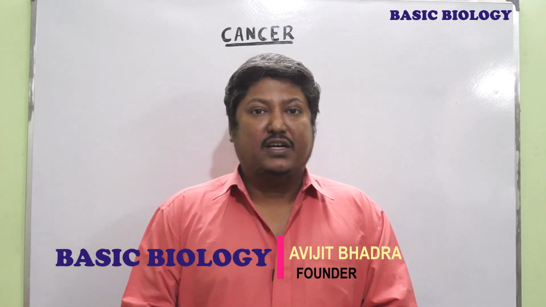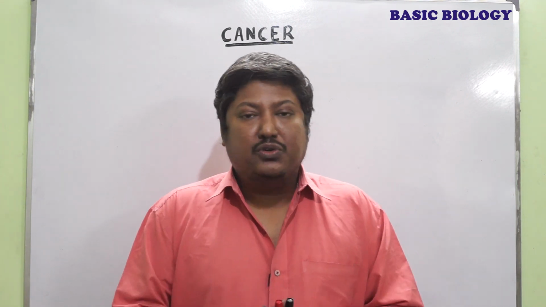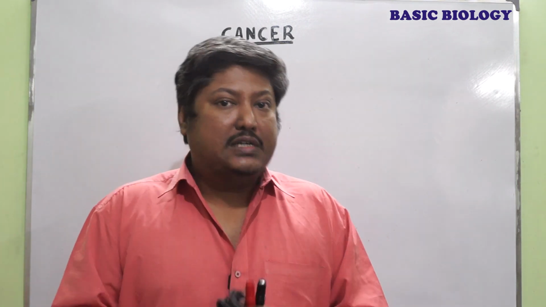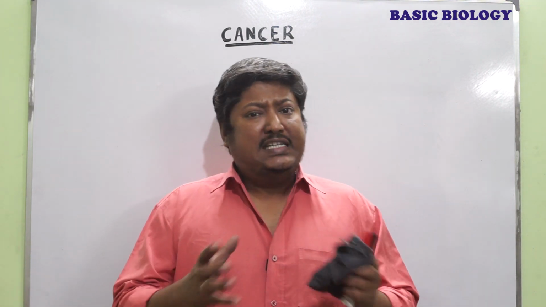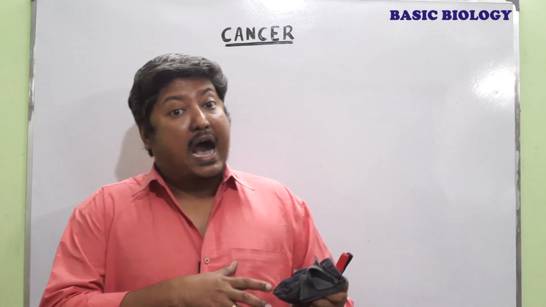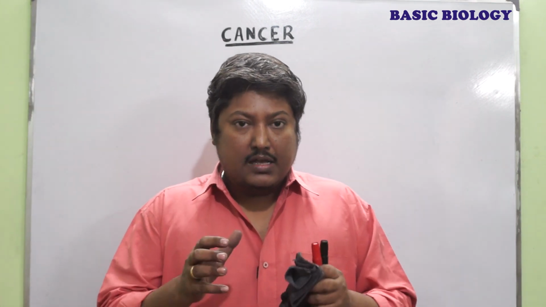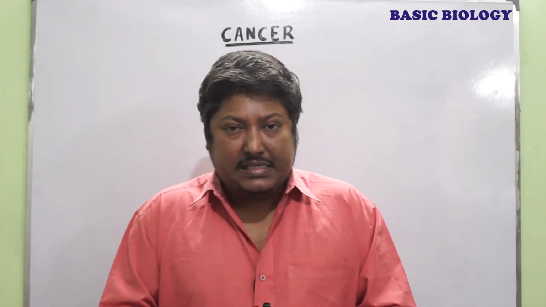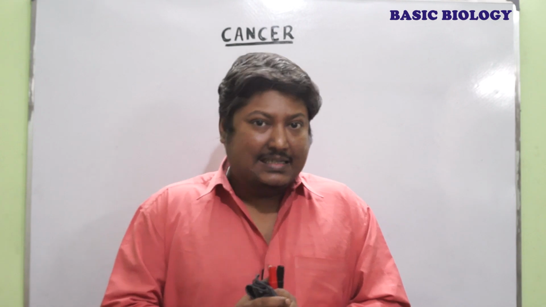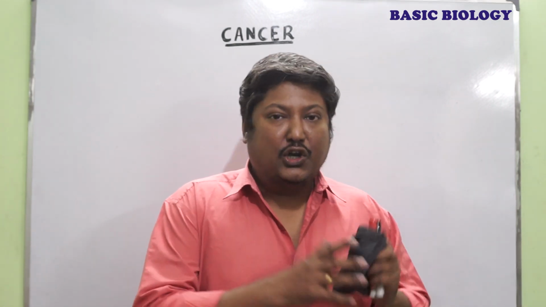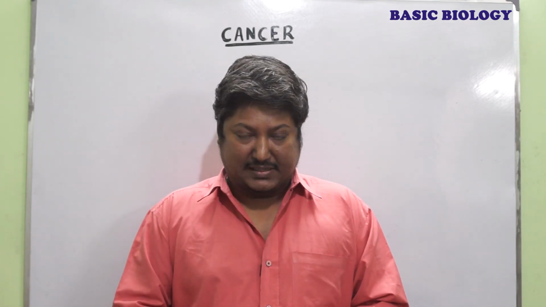So today I'll be talking about cancer, which is a very popular disease, and very soon it's going to be a very common disease in every family of the universe. So what is cancer and how does this cancer occur within our body? Cancer simply means an uncontrolled cell proliferation. That is, there is no restriction, no limit, no inhibition in the cell division process.